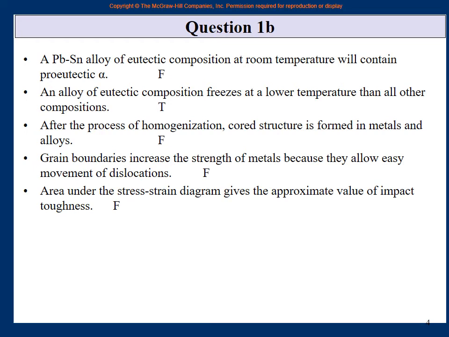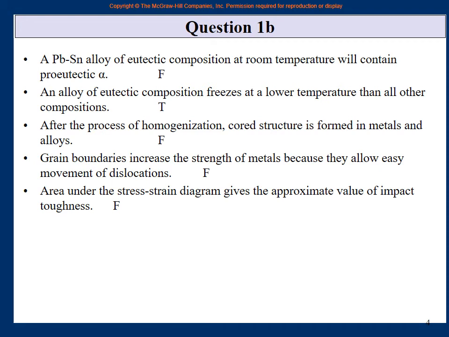Remember, if it is any other composition, you will first hit the liquidus. So some of the liquid will change into solid, then you will go down liquid plus solid, and so on.